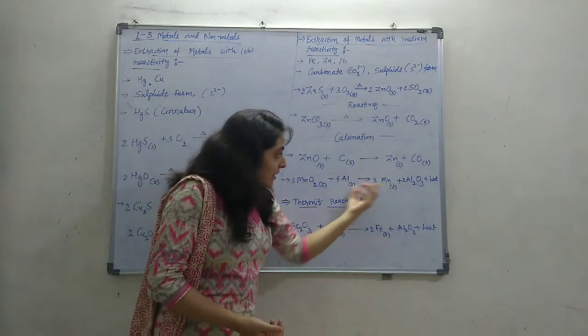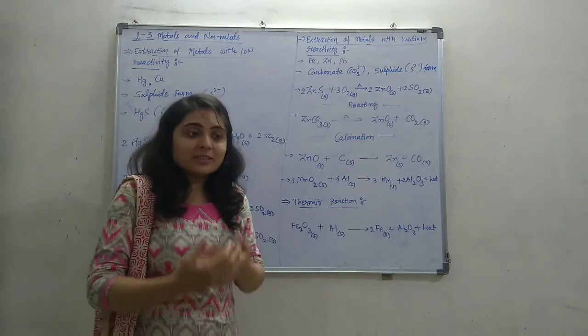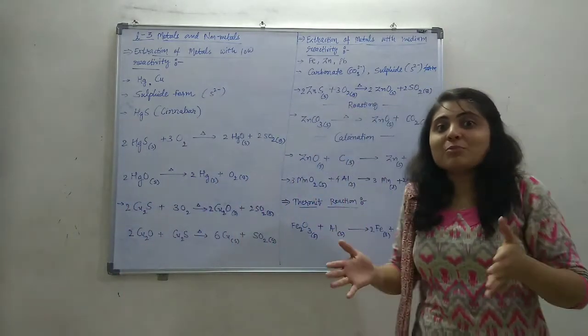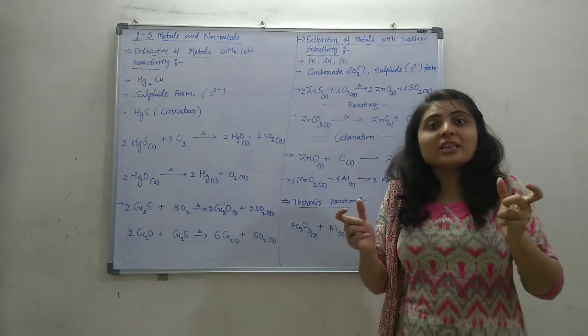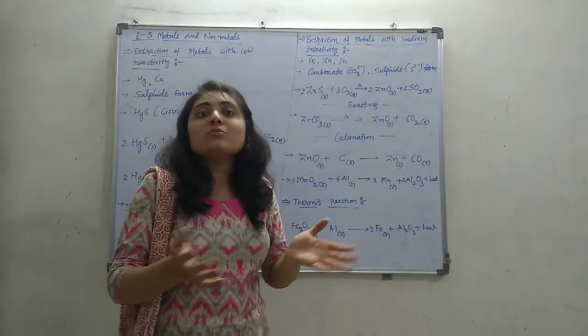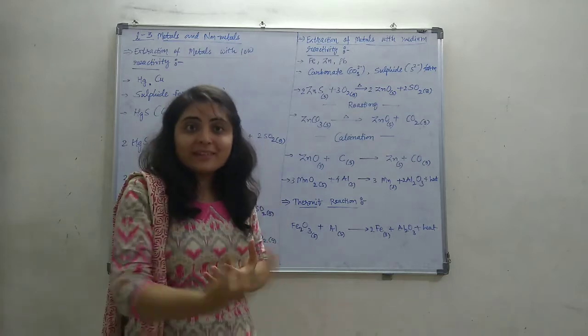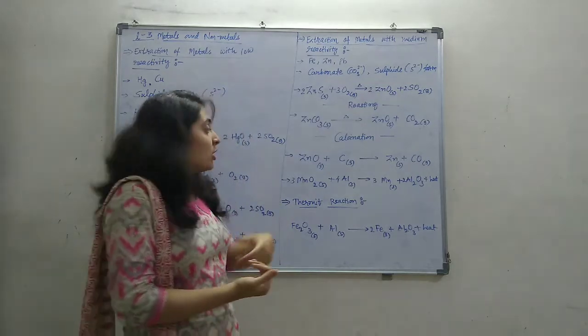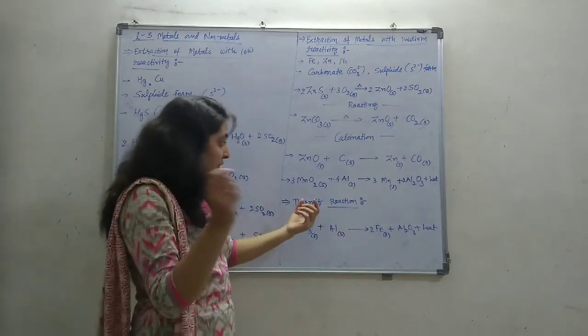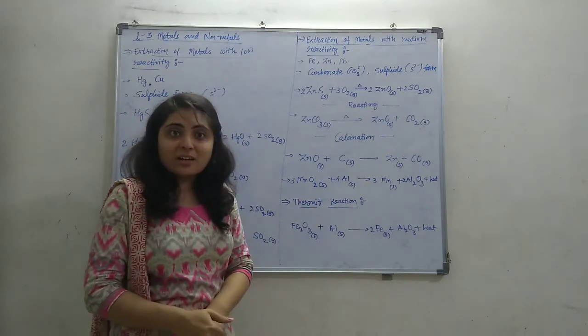Displacement reaction being an exothermic reaction, this property can be used to join broken railway parts and broken machine parts. Cracks in machine parts can be joined by this process. This is particularly known as the thermit reaction.